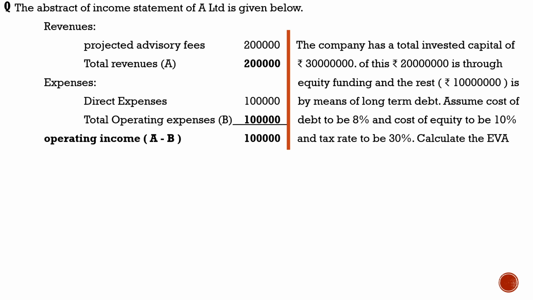And regarding the capital employed, depending upon the nature of the question, the capital employed may be net capital employed or gross capital employed. Usually try to use the equation: capital employed is equity plus long-term debt, or you can use the equation non-current assets plus working capital. We have gone through that equation in the previous slide, so just go through it. And remember, marketable securities and capital work in progress should be deducted from capital employed. Remember to do that.